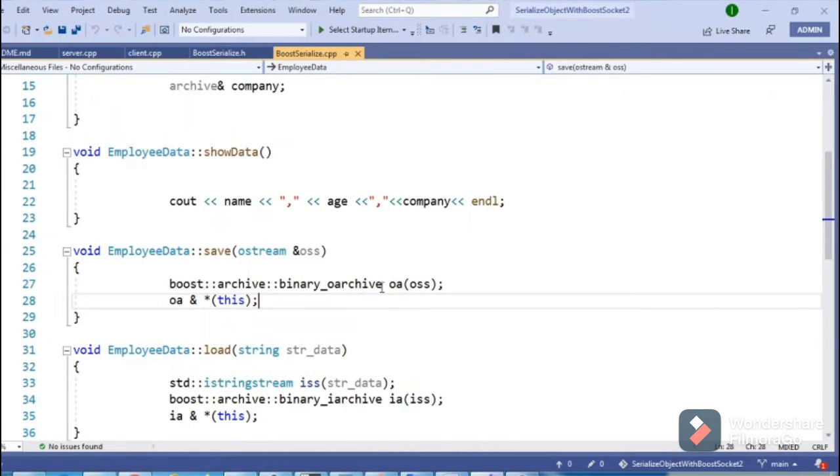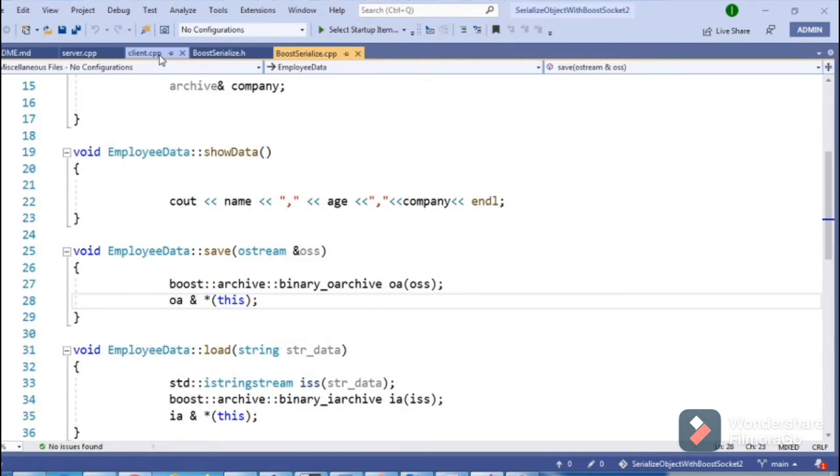So we are creating a binary object, and saving all the data in this binary archive. This is our class object emp, because it's the calling object. All the object data is stored in the archive in binary form.